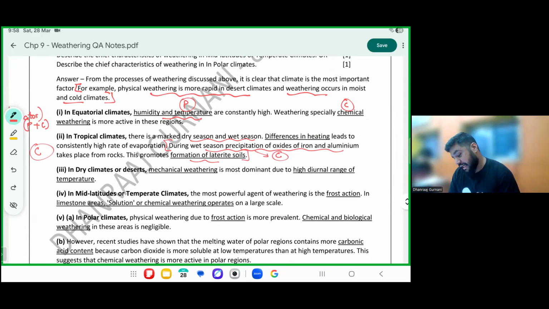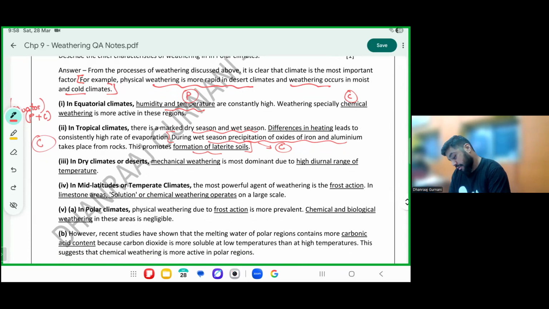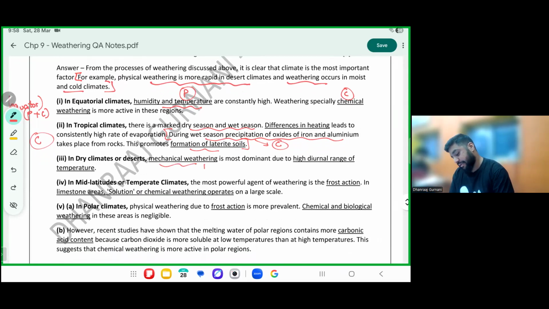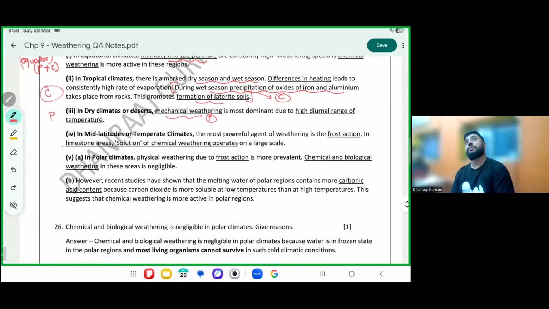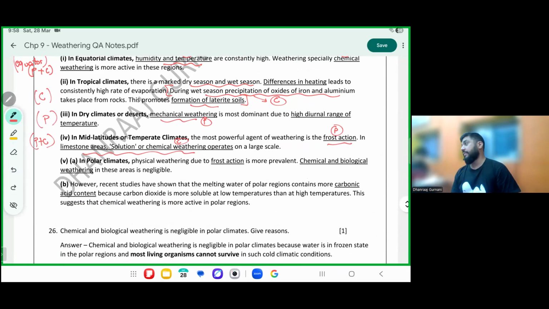Mild climates, sorry, dry climates or deserts, here it is written mechanical, due to high temperatures. Mid latitudes, frost action. What was frost action, Nivan? Physical. In limestone areas, you can also find chemical weathering. So here P plus C both happen. P for physical, C for chemical.